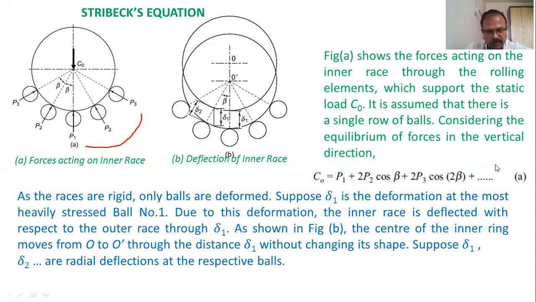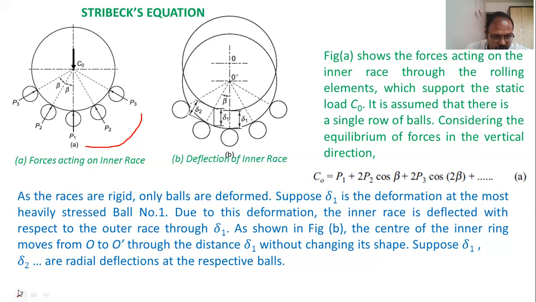So already told that these are the deflections, radial deflections: delta 1 at load P1, delta 2 radial deflection at load P2, delta 3 radial deflection at load P3.